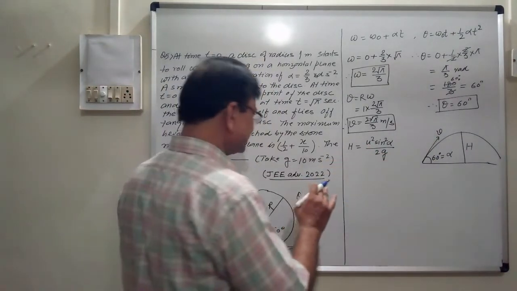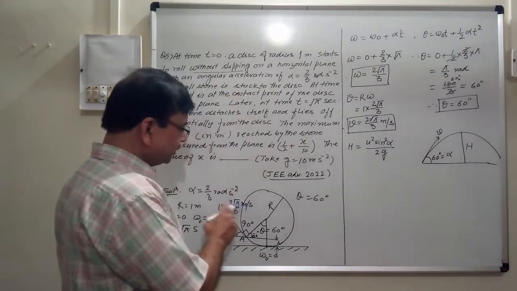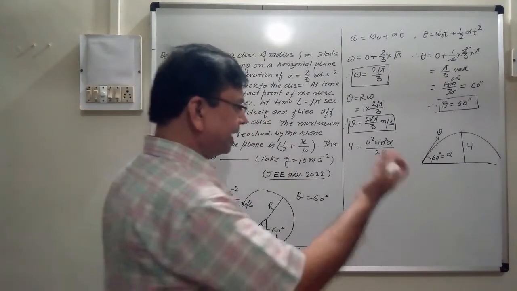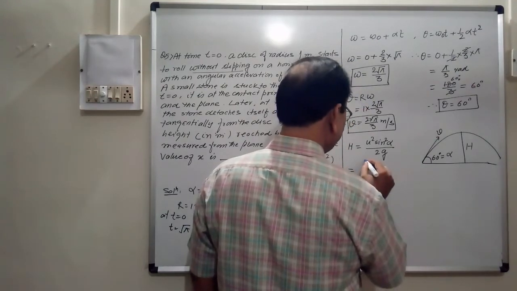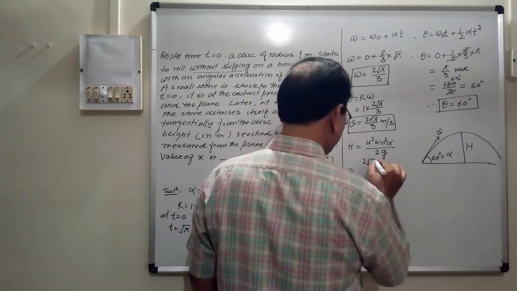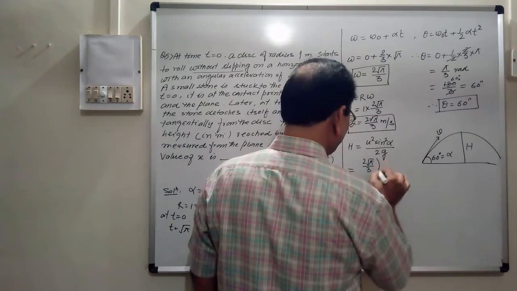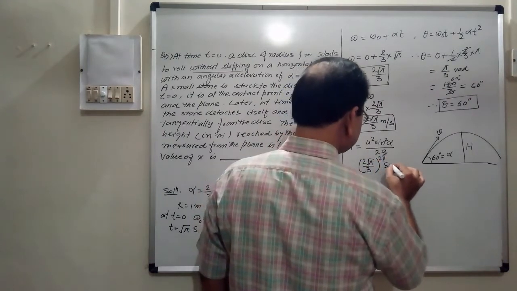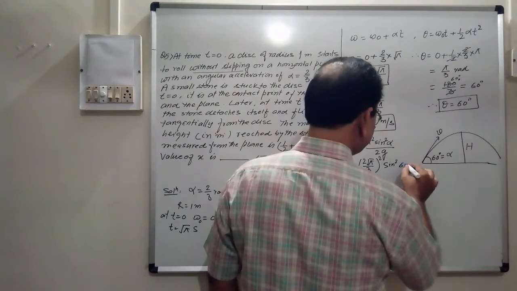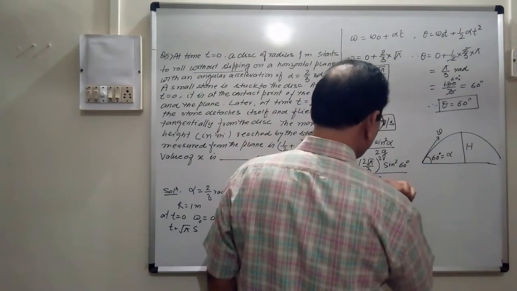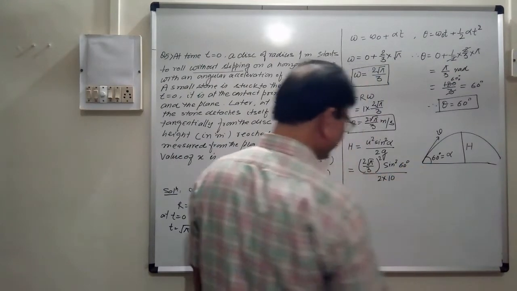So in that case, value of v is known, 2 under root pi by 3. वैल्यू रख देंगे यहाँ पर, तो क्या होगा देखो भाई, 2 under root pi by 3 whole square into sin square 60 degree upon 2 into g.